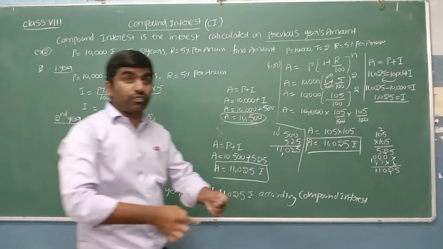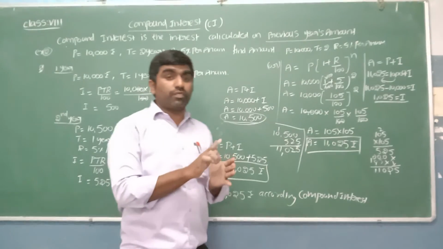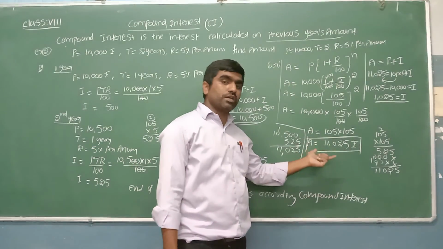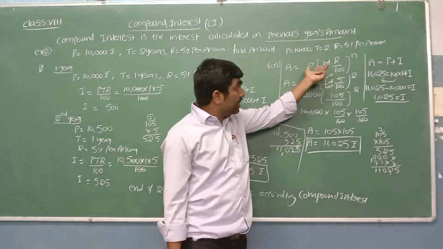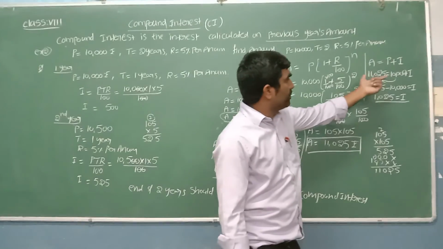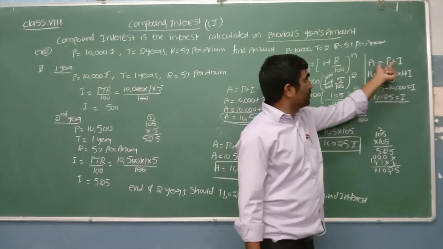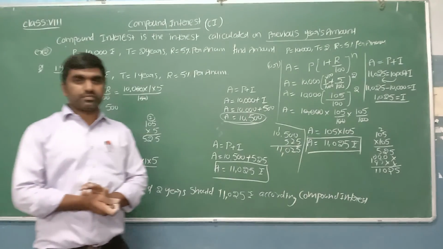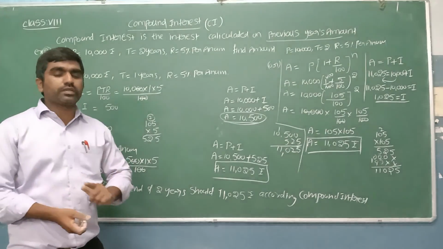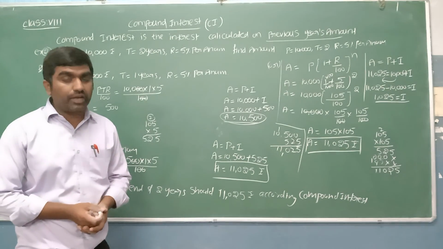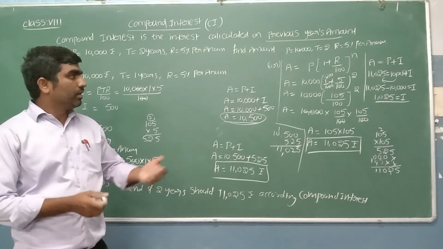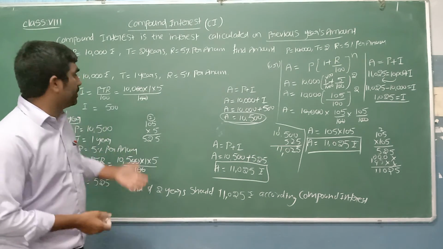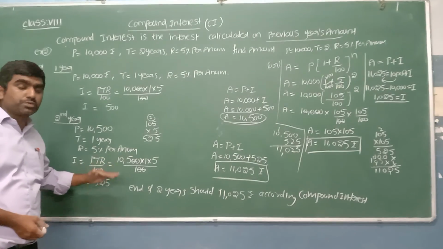Suppose in a question they ask to find the compound interest. See, there is no formula directly to find the compound interest. Find the amount by using the compound interest method. After getting the amount by using this formula, subtract the original amount and find the interest. Hope it is clear for everyone. Simple interest means throughout the loan period, interest is calculated on the original amount, whereas compound interest means earning interest on interest. Every year we calculate the interest on the previous year's amount.